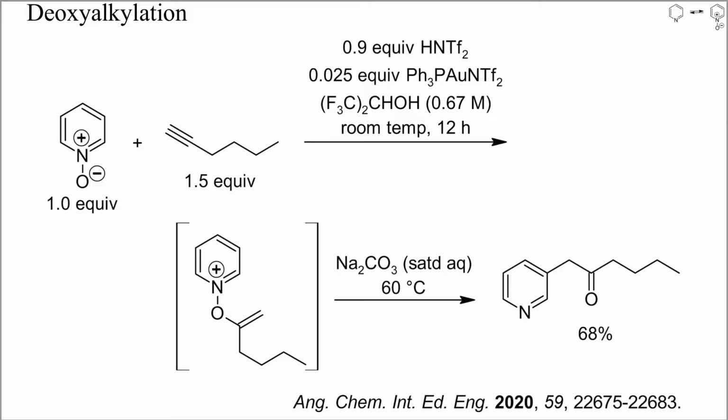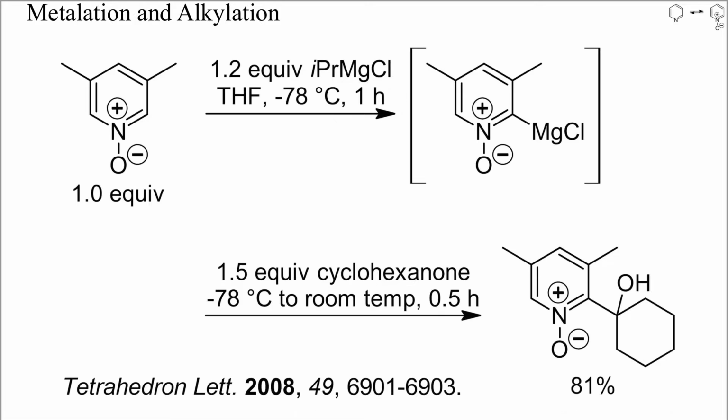The reaction of alkynes with pyridine N-oxides can also yield pyridines alkylated at position 3 by an intramolecular Cope-type rearrangement. Acid and gold catalysis were required in this example to bring about the formation of an enol ether by addition of the N-oxide to the alkyne. Pyridine N-oxides can also be deprotonated by strong bases and then alkylated with carbon electrophiles. In this example, isopropyl magnesium chloride was used as base and cyclohexanone as electrophile, and the reaction sequence was conducted